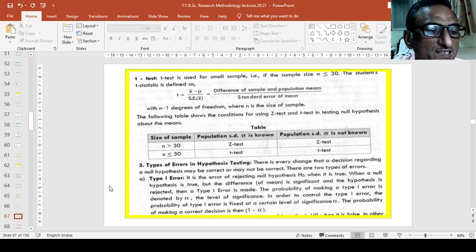So this is about the T test, Z test, test of significance, statistical hypothesis, and other things. So remaining things that we will see in our next session.